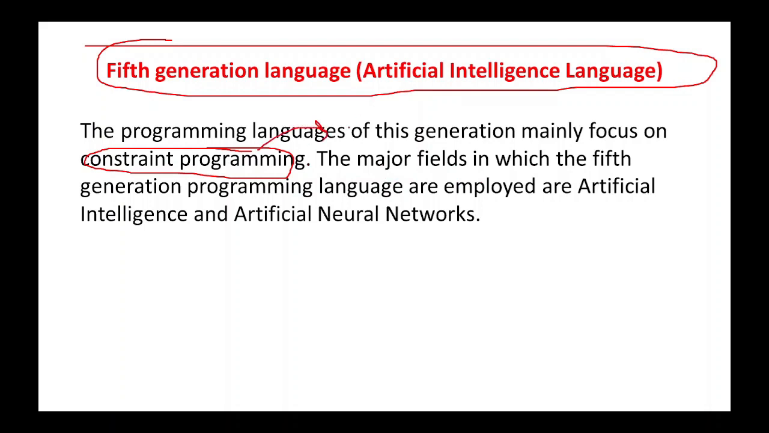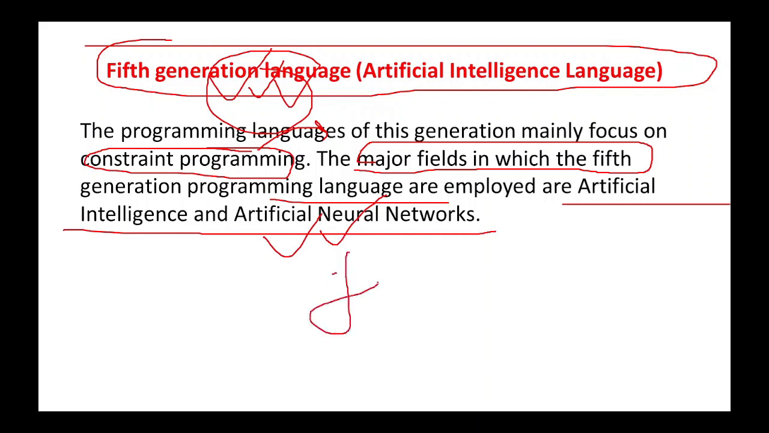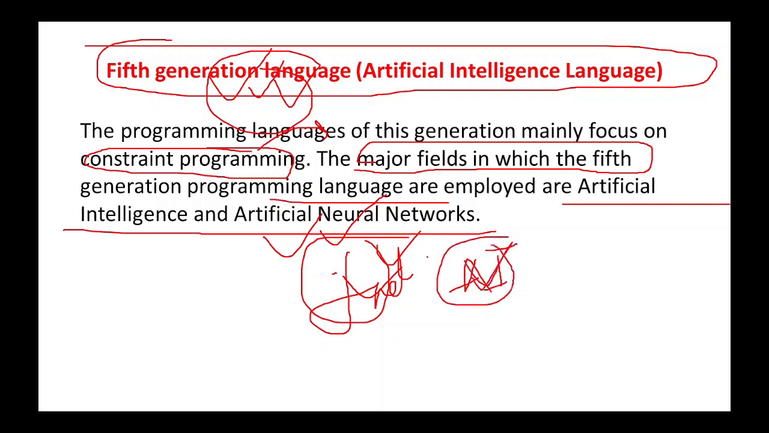If we are going with regular programming, like speech recognition or face recognition, these are fifth generation language programs. These work with fifth generation language programming. The major field in which fifth generation language programming is employed is artificial intelligence or artificial neural networks. Basically, whenever we are going with face recognition, what happens? It will recognize the face by our structure. It will also go with the thumb impressions. We are using AI for putting the thumb impressions.